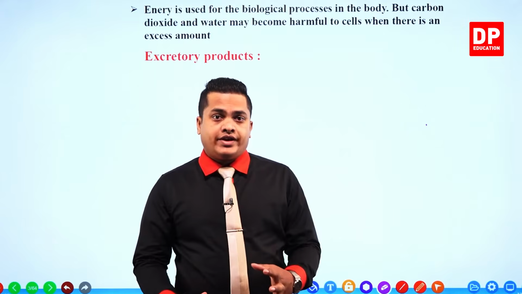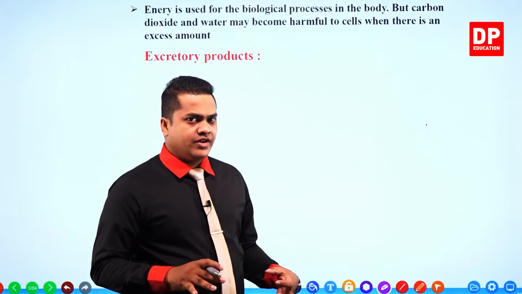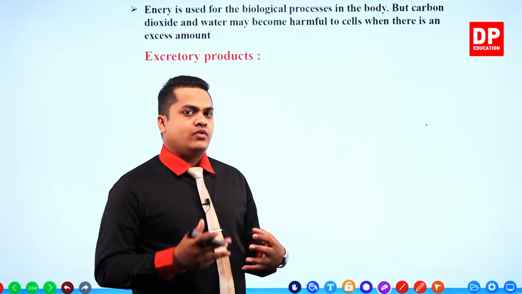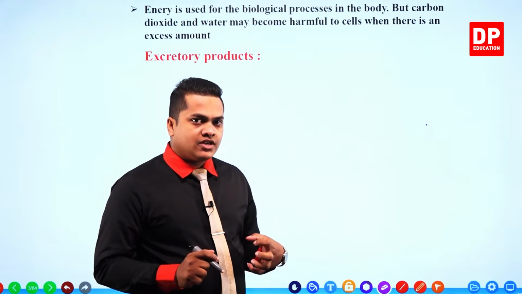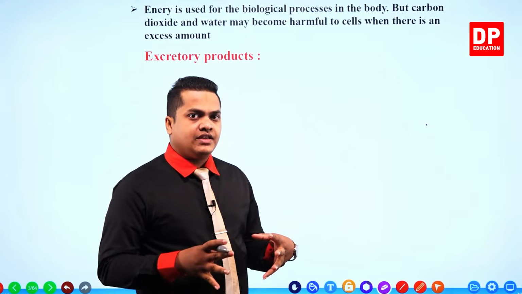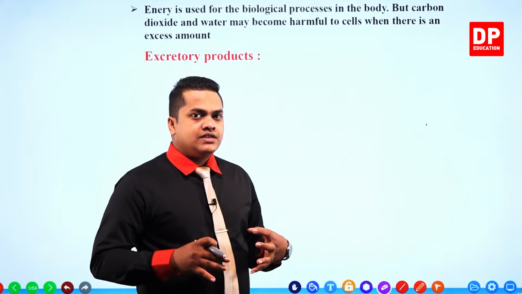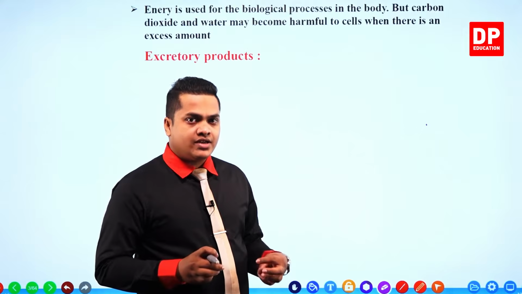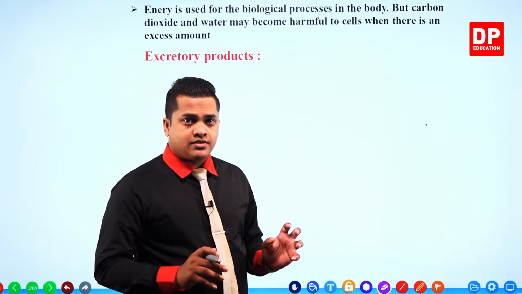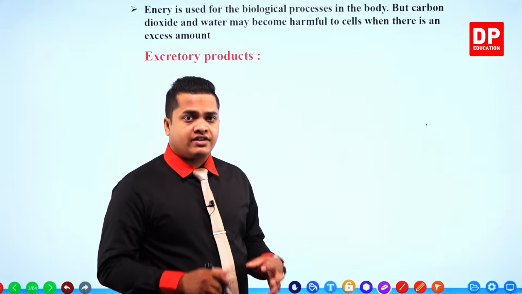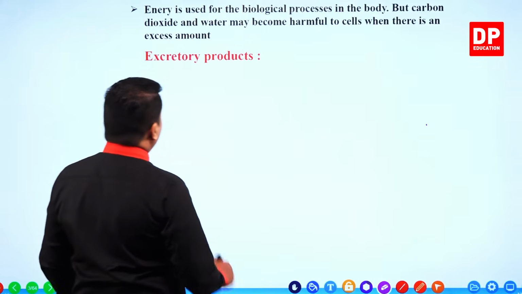Right, then let's write down our definition. So what are the excretory products, my dear children? Let's remind ourselves what we mean by excretory products. During a biological process that occurs within the cells in our body, secondary products which are created, not the main product, are referred to as excretory products. So we can write: